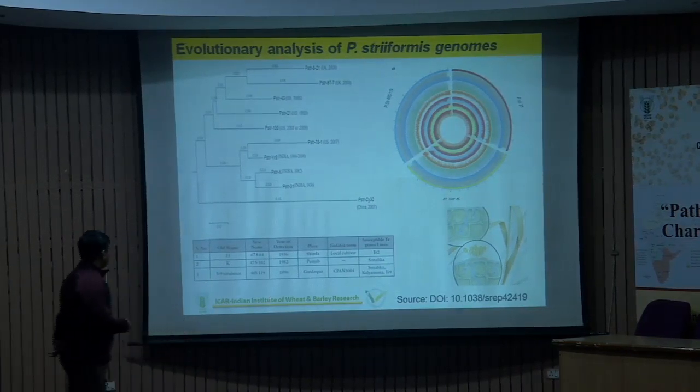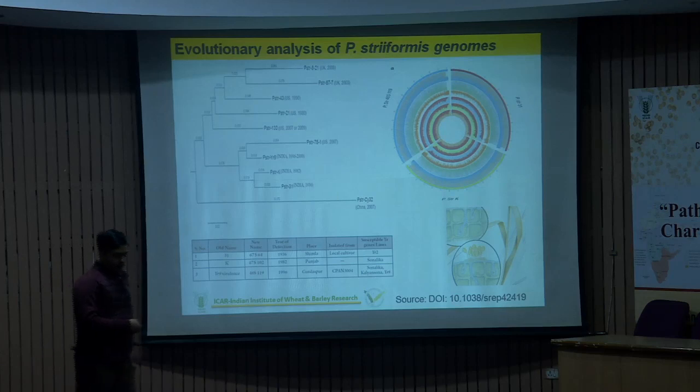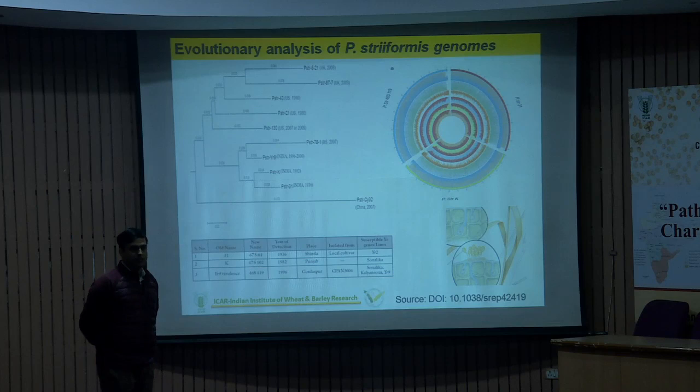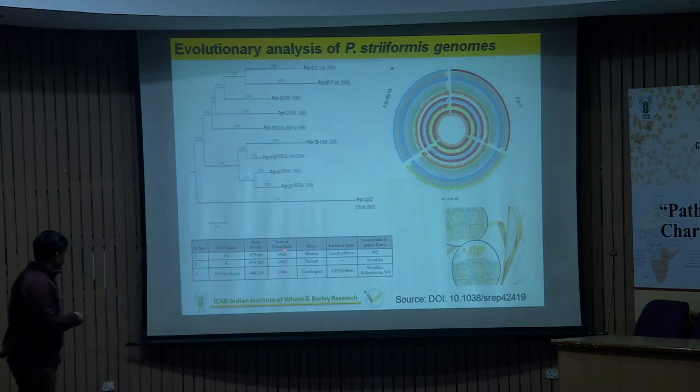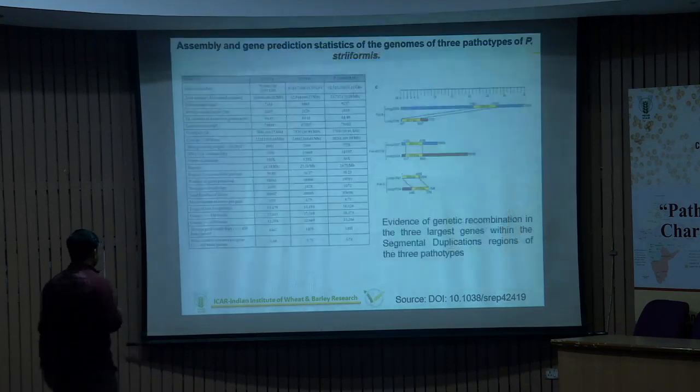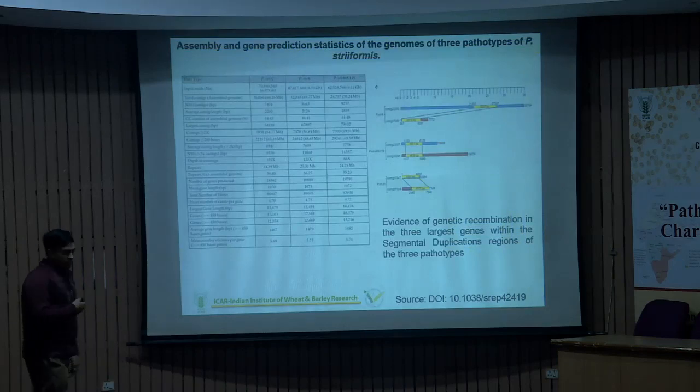Similarly, we also compared the evolution of two different pathotypes in this particular research paper, with Yr31 and other virulences. One was reported in 1936, another in 1982, and another in 1996. The aim was to test the hypothesis: is this particular pathotype evolving again and again, leading to the generation of new types of pathotypes, or is some different mechanism operating in nature?